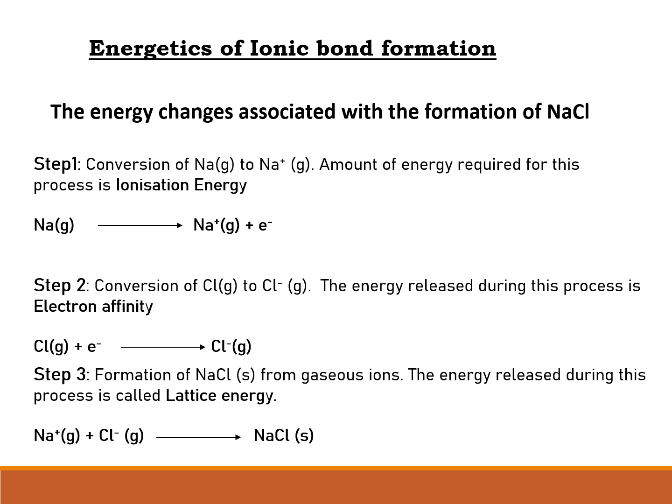Various energy changes take place during the formation of an ionic compound, and we have discussed it with the example of sodium chloride. Step 1 involves conversion of sodium atom to sodium ion. For this, an amount of energy is required, which is called ionization energy. In step 2, the conversion of chlorine gas into chloride anion occurs, and some amount of energy is released during this process, which is called electron affinity. And the final step is the combination of gaseous Na+ and gaseous chloride ion to form solid sodium chloride, and the amount of energy released during this process is called lattice energy.